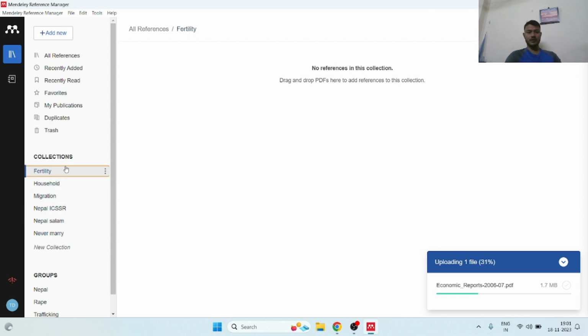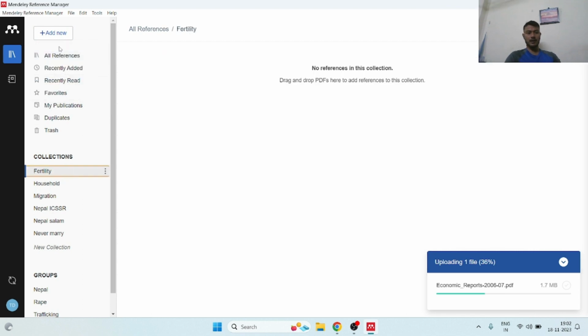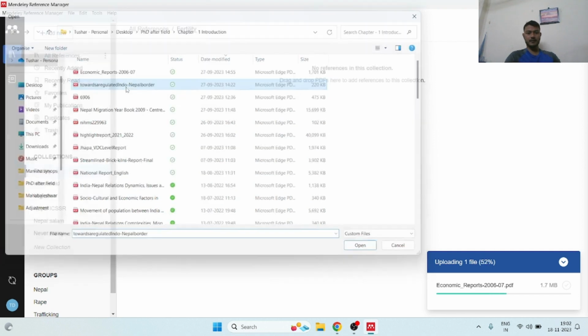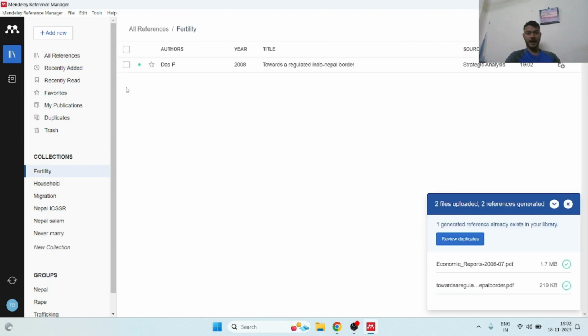Suppose I'm going to this fertility folder, it is showing blank. Sorry, I have to go to the fertility folder and I have to add new from computer. Suppose I'm adding this. Yeah, so it has been added to fertility. And let's say migration, it has also been added.